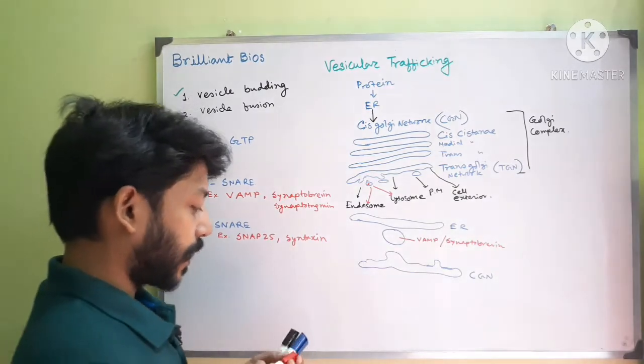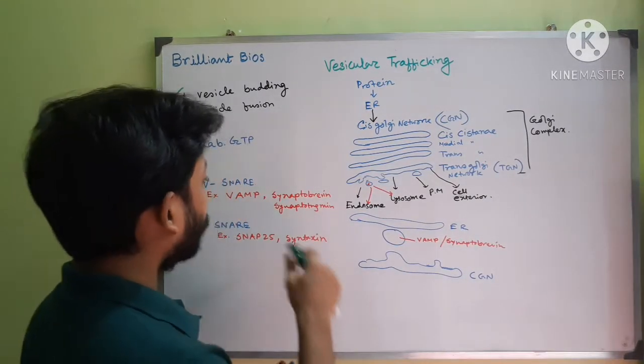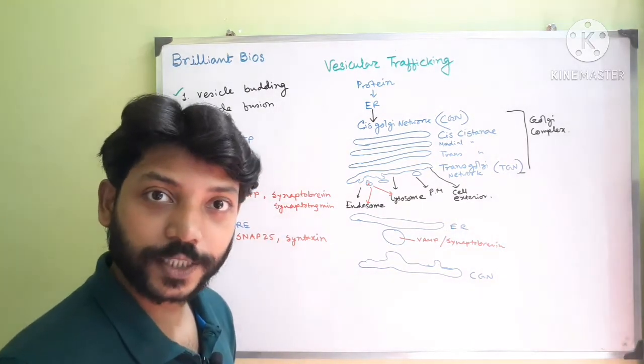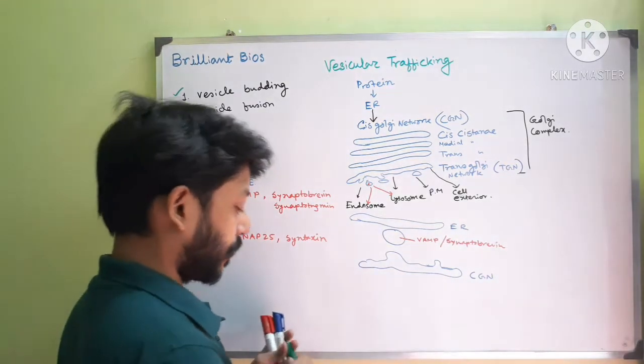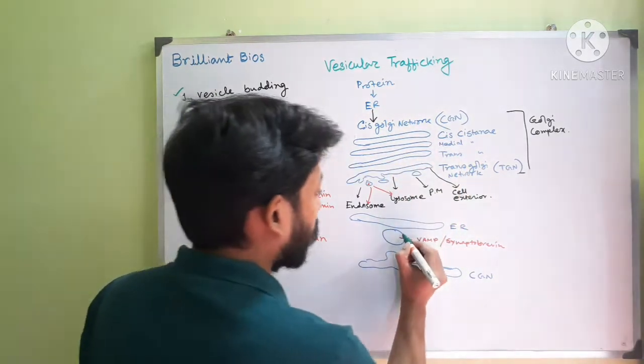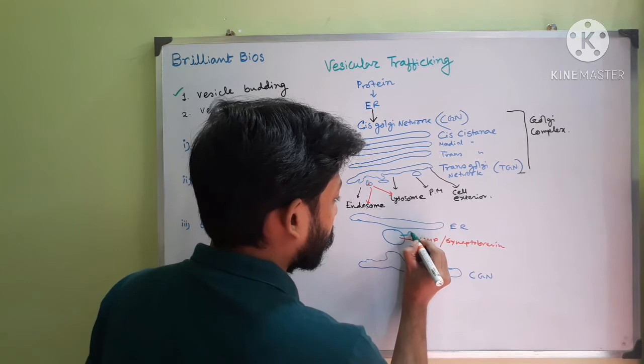And there is a helper. I have mentioned that there is a helper called synaptotagmin, especially in the case of neurotransmitter vesicles, synaptic vesicles, but not present in this normal vesicular trafficking. So they look like this.